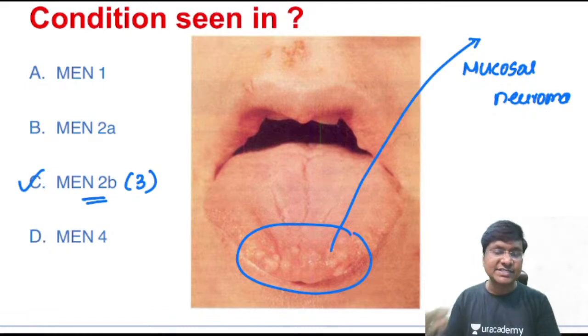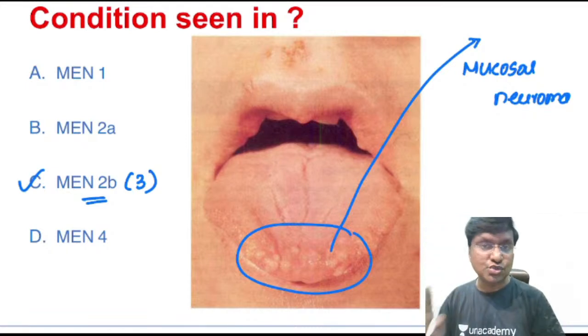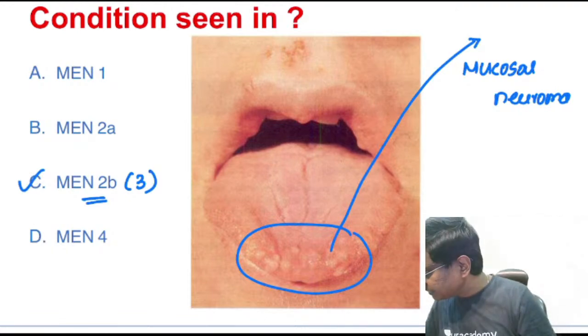And what are the extra-endocrine manifestations in MEN 3 apart from mucosal neuromas? They also have marfanoid habitus. And what are the endocrine manifestations in MEN 3? They will have medullary carcinoma of thyroid as well as pheochromocytoma, right? So here the answer is MEN 2B, which is also called MEN 3. Next, you see the next question.